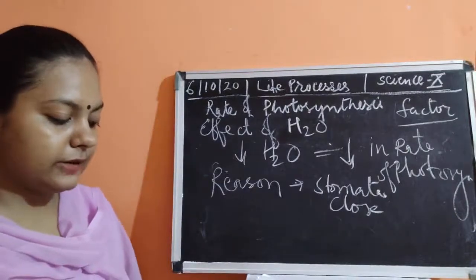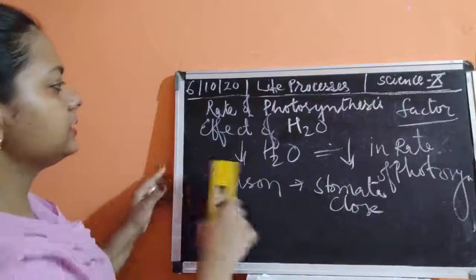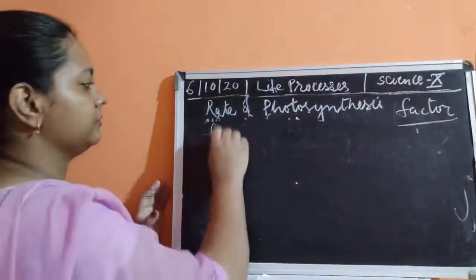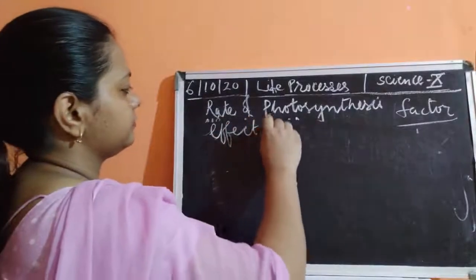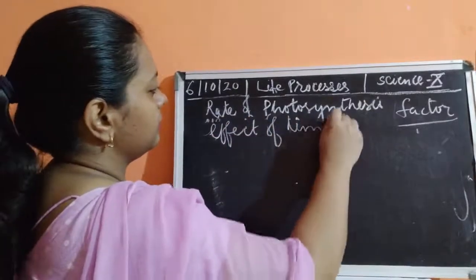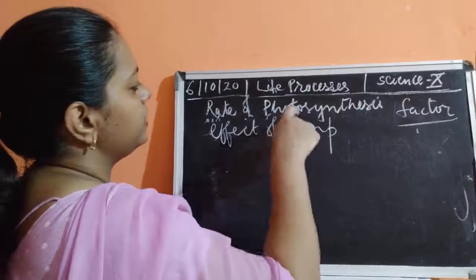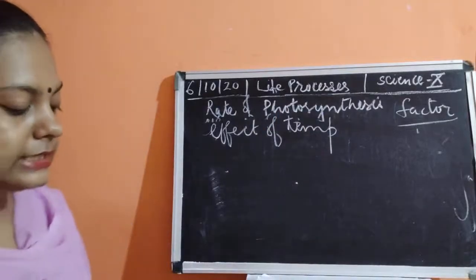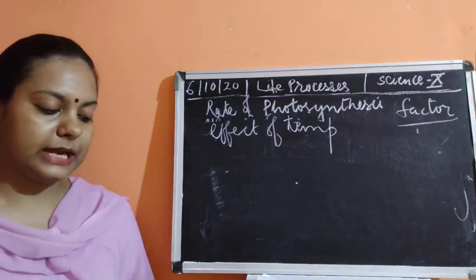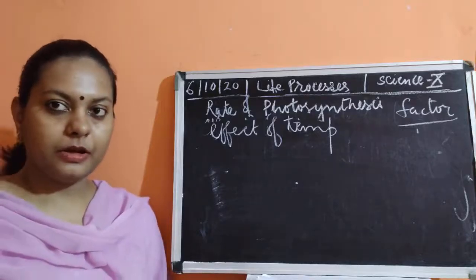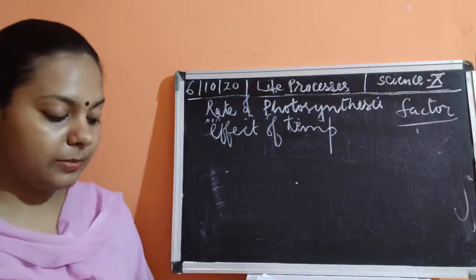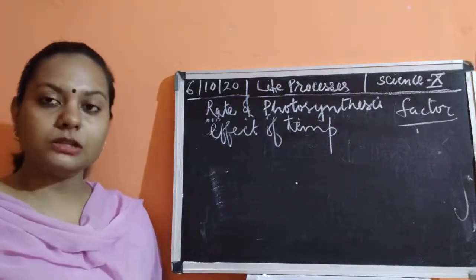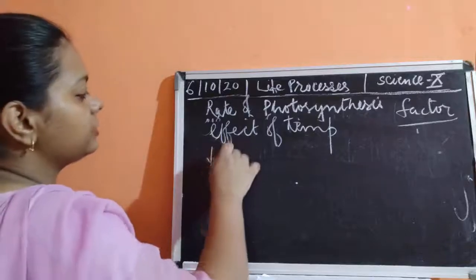Similarly, next is what is the effect of temperature? The last is the effect of temperature. Now, what is the effect of temperature on the rate of photosynthesis? If temperature is rising up, then because of the high temperature, the rate of photosynthesis is going to be decreased.